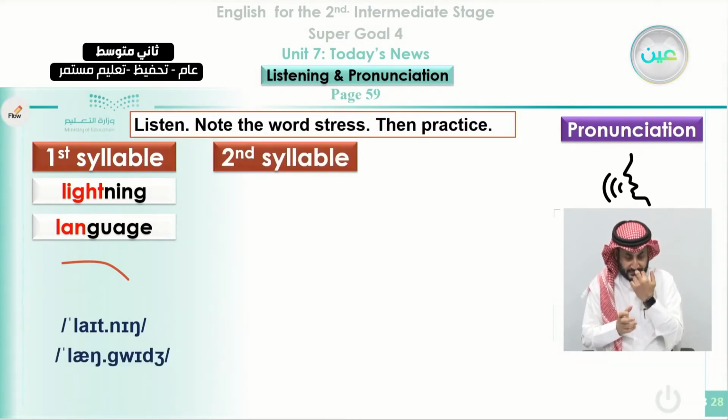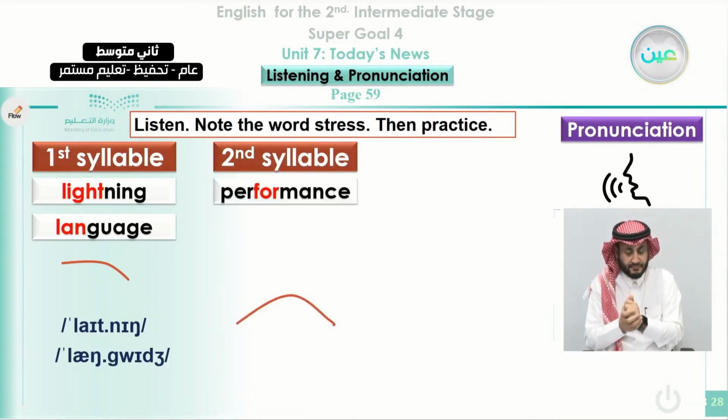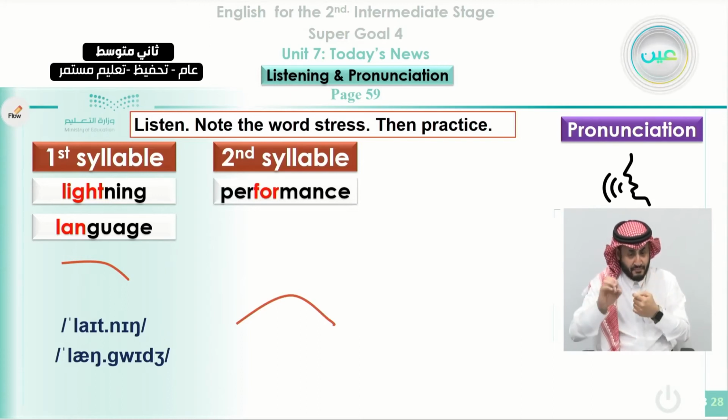Also, we need to find out about the stress on the second syllable. For example, we have the first one here, performance. So we have the stress on the second syllable.